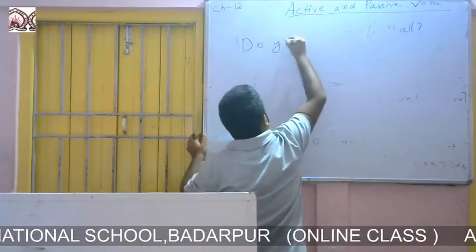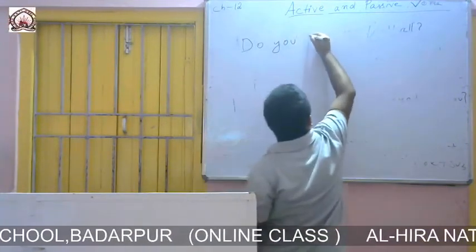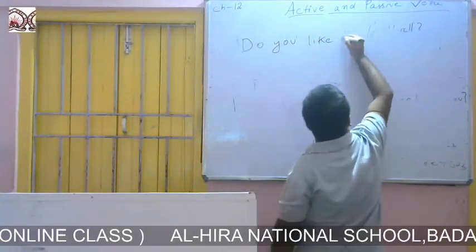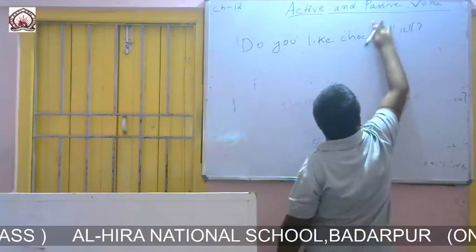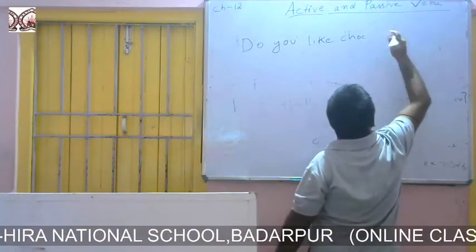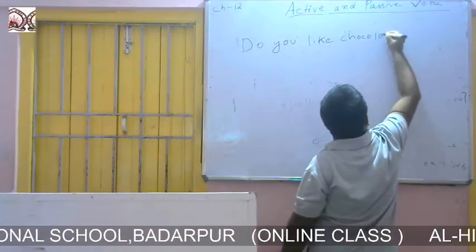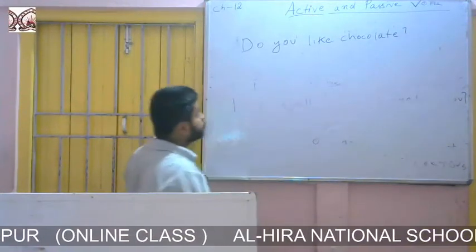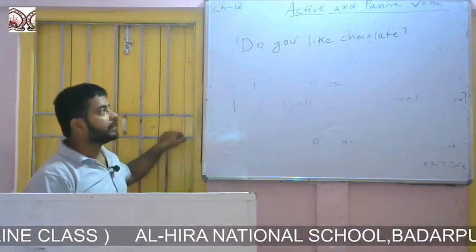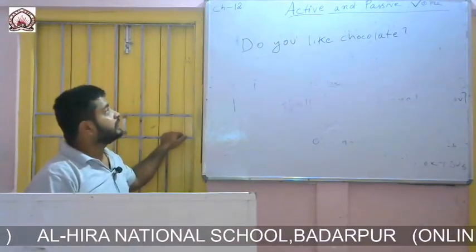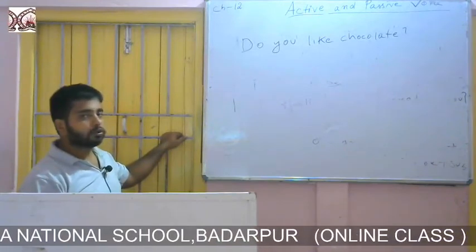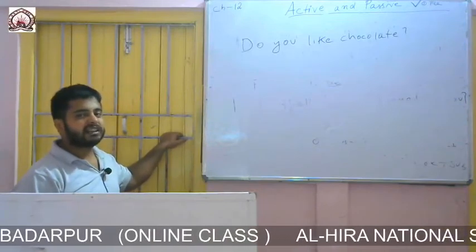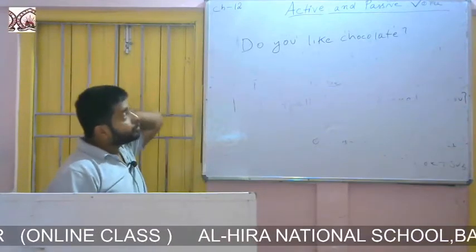Do you like chocolate? So this is also a yes/no type question. Do is the auxiliary verb. A question which starts with an auxiliary verb is a yes/no type question, and we get the answer in yes or no. So, do you like chocolate?